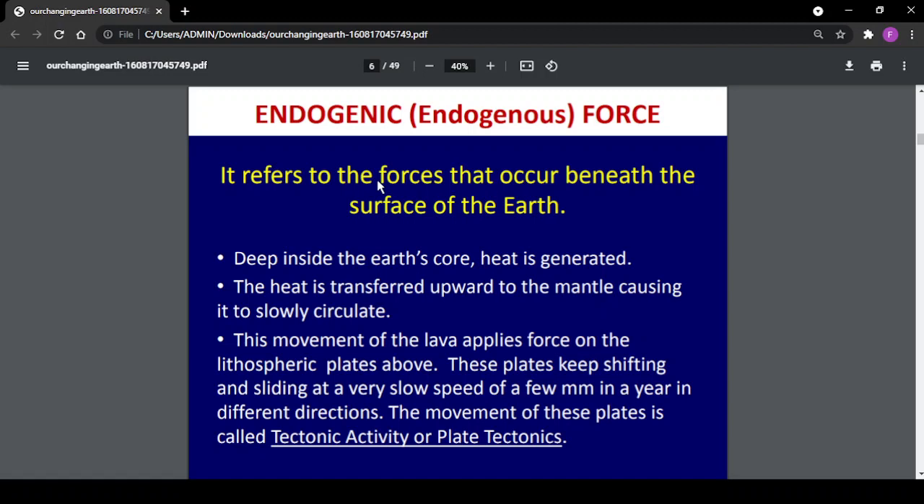Now, looking into the endogenic forces, deep inside the earth's core, heat is generated. The heat is transferred upward to the mantle, causing it to slowly circulate. This movement of the lava applies force on the lithospheric plates above. These plates keep shifting and sliding at a very slow speed of a few millimeters in a year in different directions. The movement of these plates is called tectonic activity or plate tectonics.